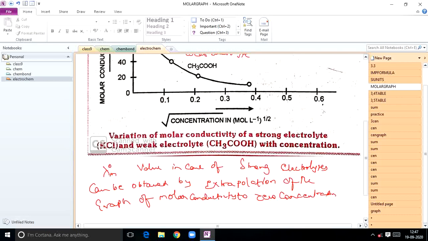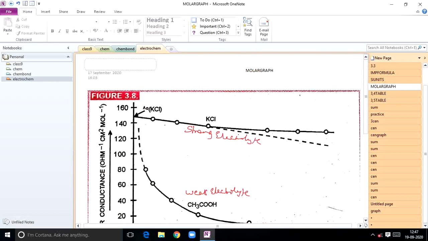From the graph you can easily get it, because this line is touching the y-axis.